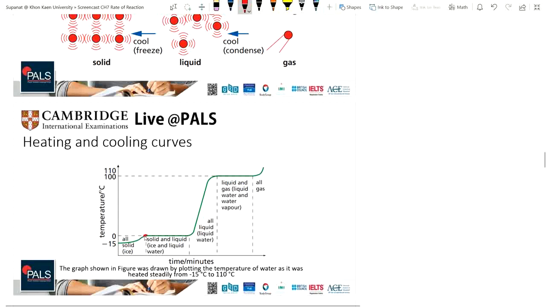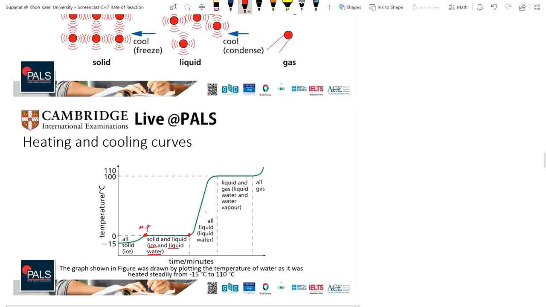Here is the melting point. So the solid and liquid, which means the ice will melt to the liquid, or the ice will change into water. So we will see here the ice and liquid water, and the temperature will stay constant